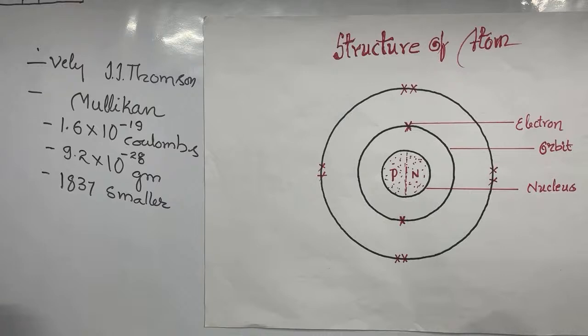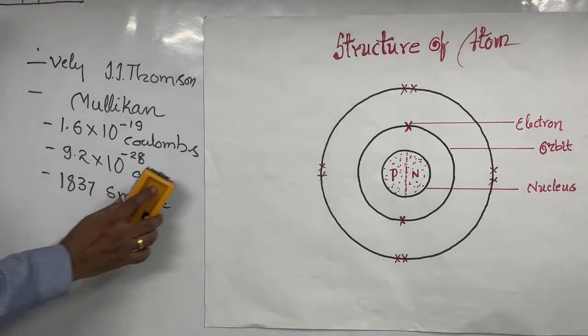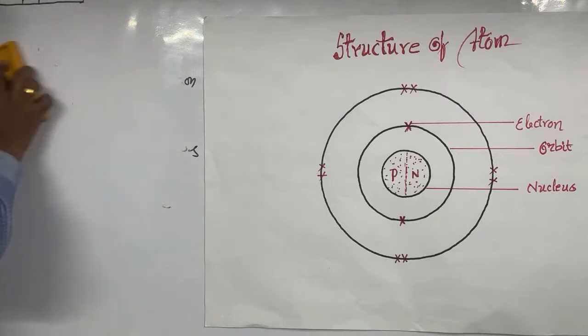Once again I will repeat: electron was discovered by J.J. Thomson, the negative charge of electron is by Mulliken, and the charge of electron is minus 1.6 into 10 to the power of minus 19 coulombs. The mass of the electron is 9.1 into 10 to the power of minus 28 grams, and the electron is 1837 times smaller than the proton. That means 1837 electrons can make one single proton. That is the situation. Now we'll go for the second subatomic particle, proton.